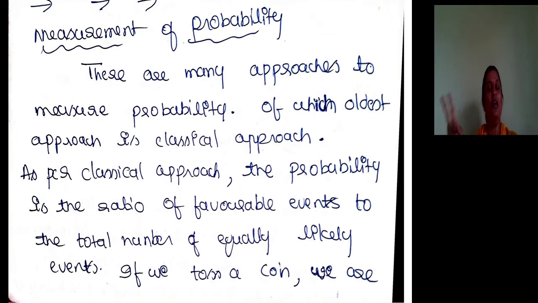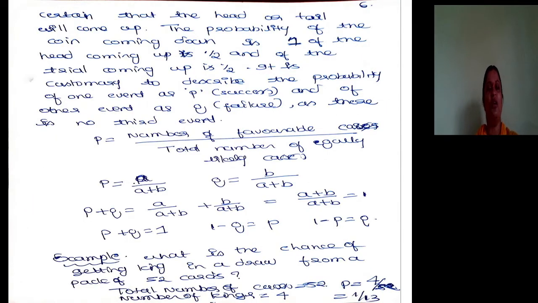Try to understand: 2 means the total number of equally likely events. The probability of you getting tail is also 1 out of 2 equally likely events. So this is how we need to measure. If you want to put it in the form of a formula, P, that is the probability of an event, is equal to the number of favorable cases divided by the total number of equally likely cases.